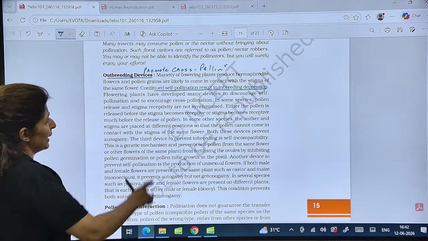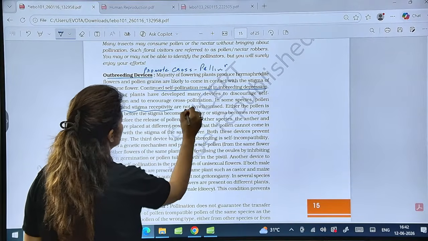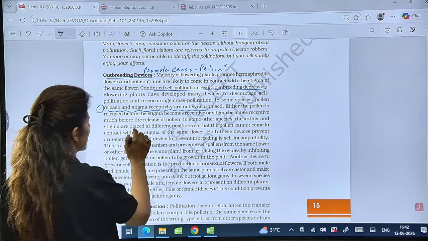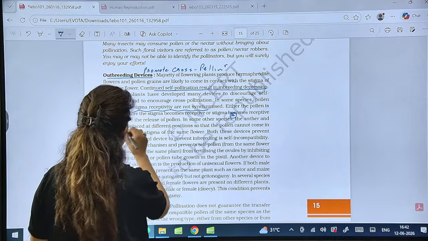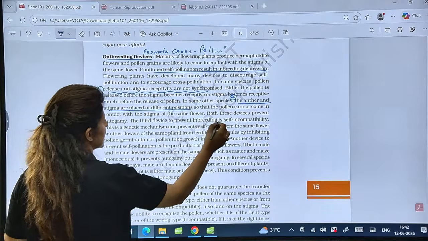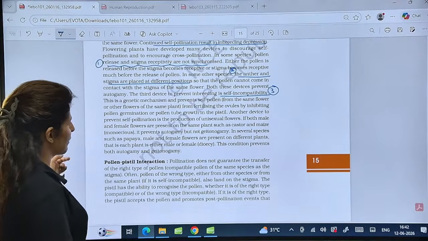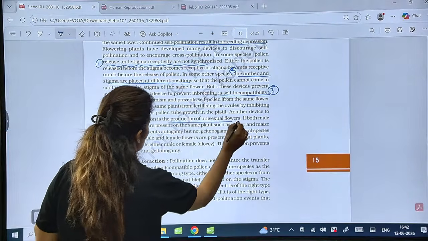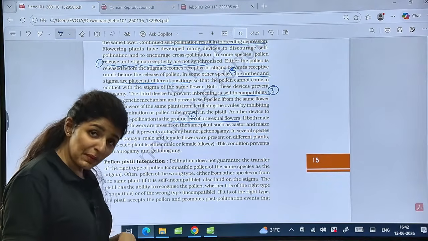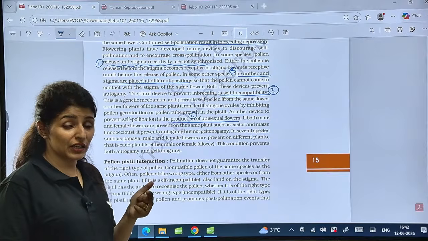So the first outbreeding device is that pollen release and stigma receptivity are not synchronized. Is that clear? Second, anther and stigma are placed at different positions. Is that clear? Third device is self-incompatibility, and this is a genetic device. And the fourth one is production of unisexual flowers. Now, if unisexual flowers are on the same plant, then it will promote geitonogamy, but it will not prevent self-pollination completely.